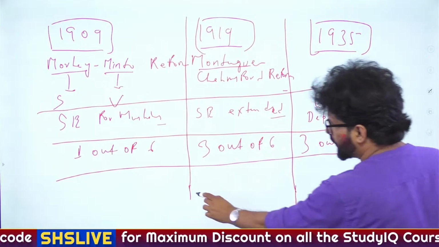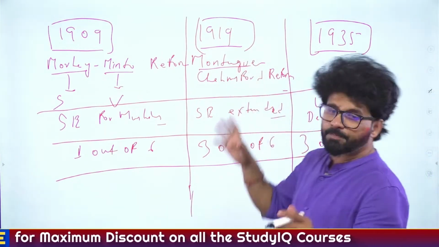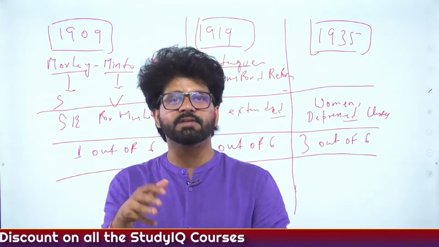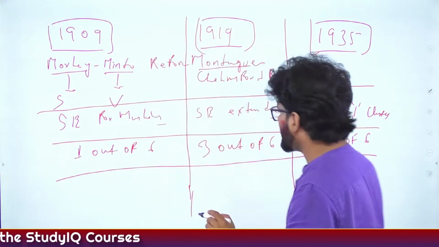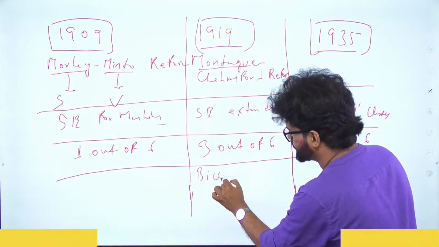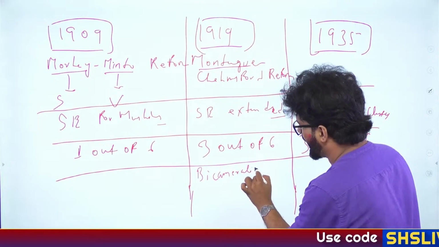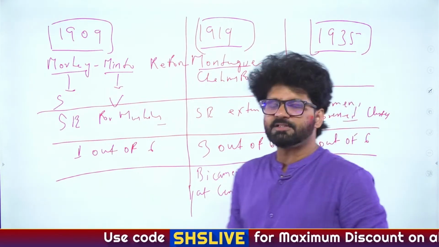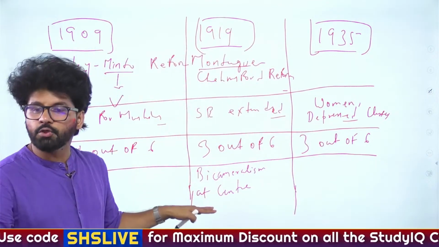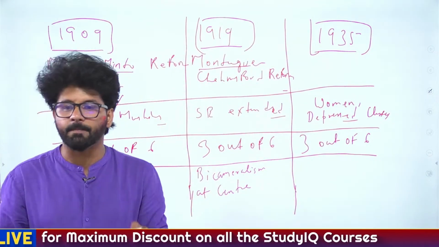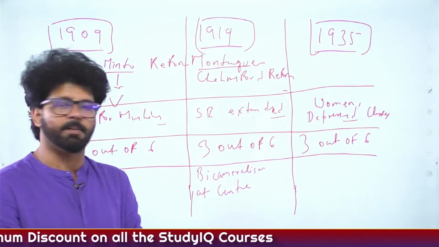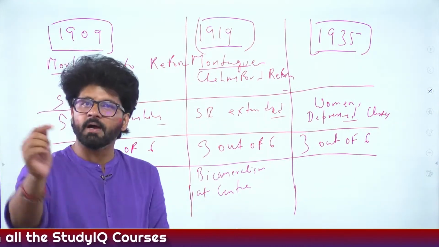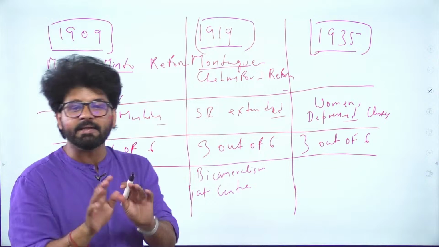If we do some more comparative analysis, this bicameralism thing which Samrat is writing in the comment section, bicameralism at center. What is bicameralism at center? It means that currently you see Lok Sabha and Rajya Sabha. This Lok Sabha and Rajya Sabha had its genesis in the 1919 Act.